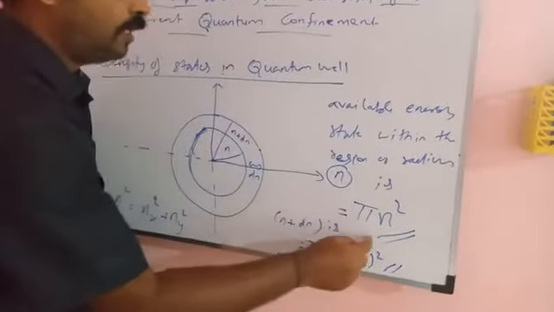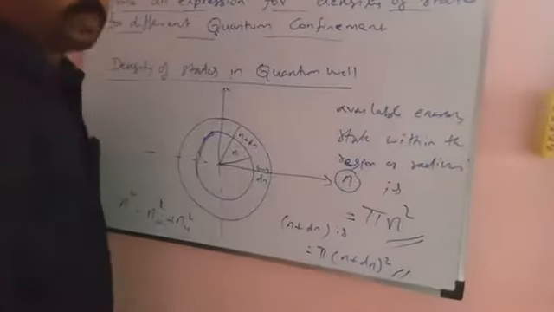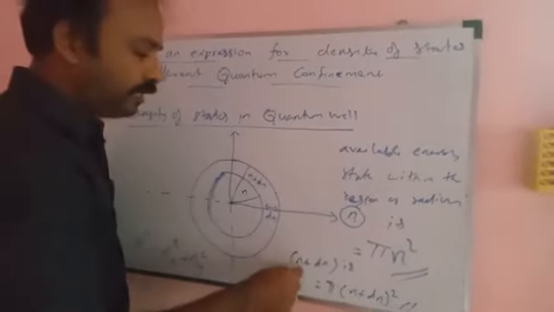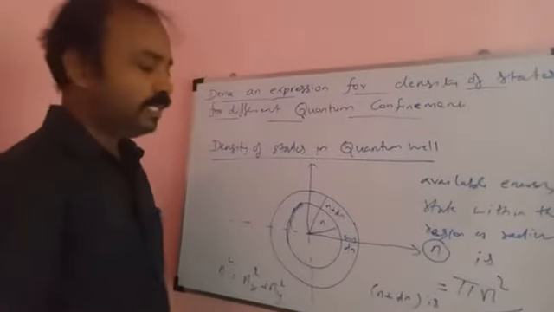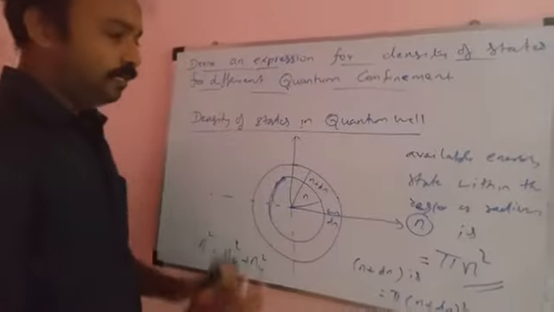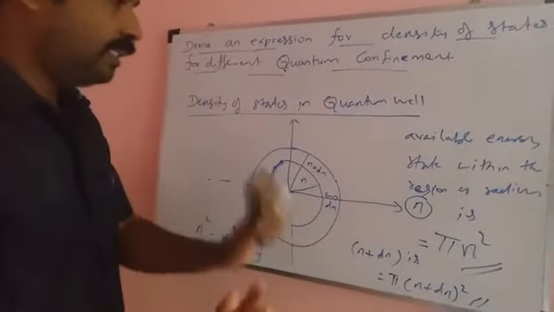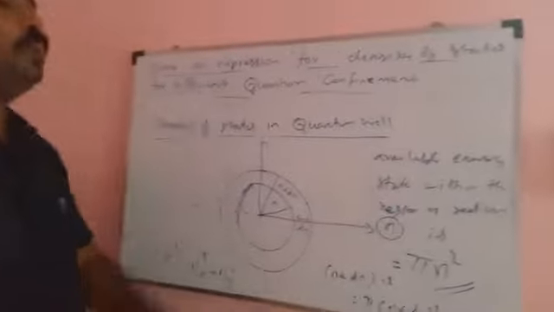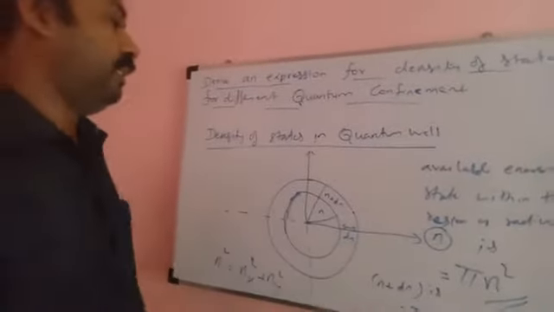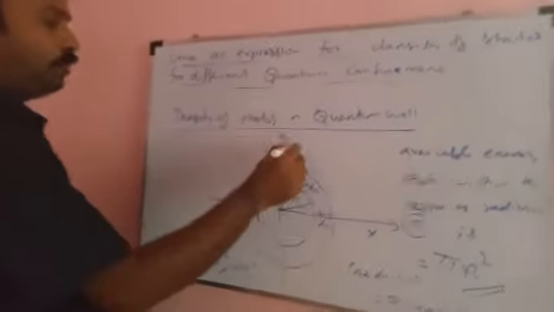So by n squared, the available energy states within the region of radius n is pi n squared, and for n plus dn it is pi into (n plus dn) the whole squared. That is the general formula, the general method. But here we are going to focus only on the positive x and y, that is, the positive x, y direction alone is considered.